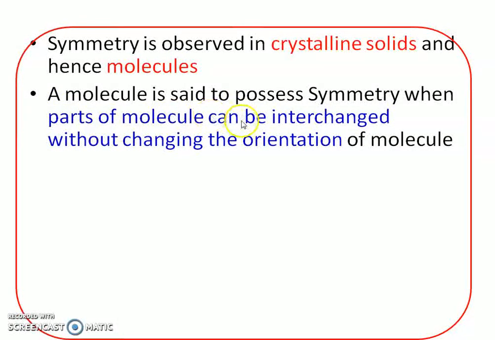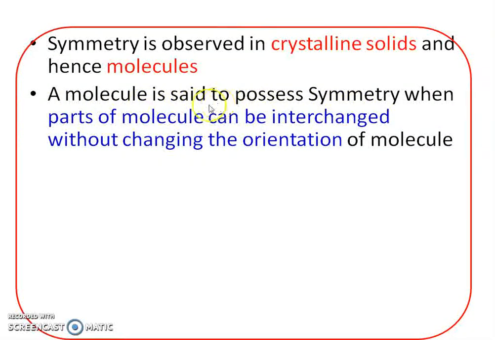A molecule is said to possess symmetry only when the parts of the molecule can be interchanged without changing the orientation of the molecule. After considering an example, the point will be cleared, or this definition gets cleared only after discussion of one example.